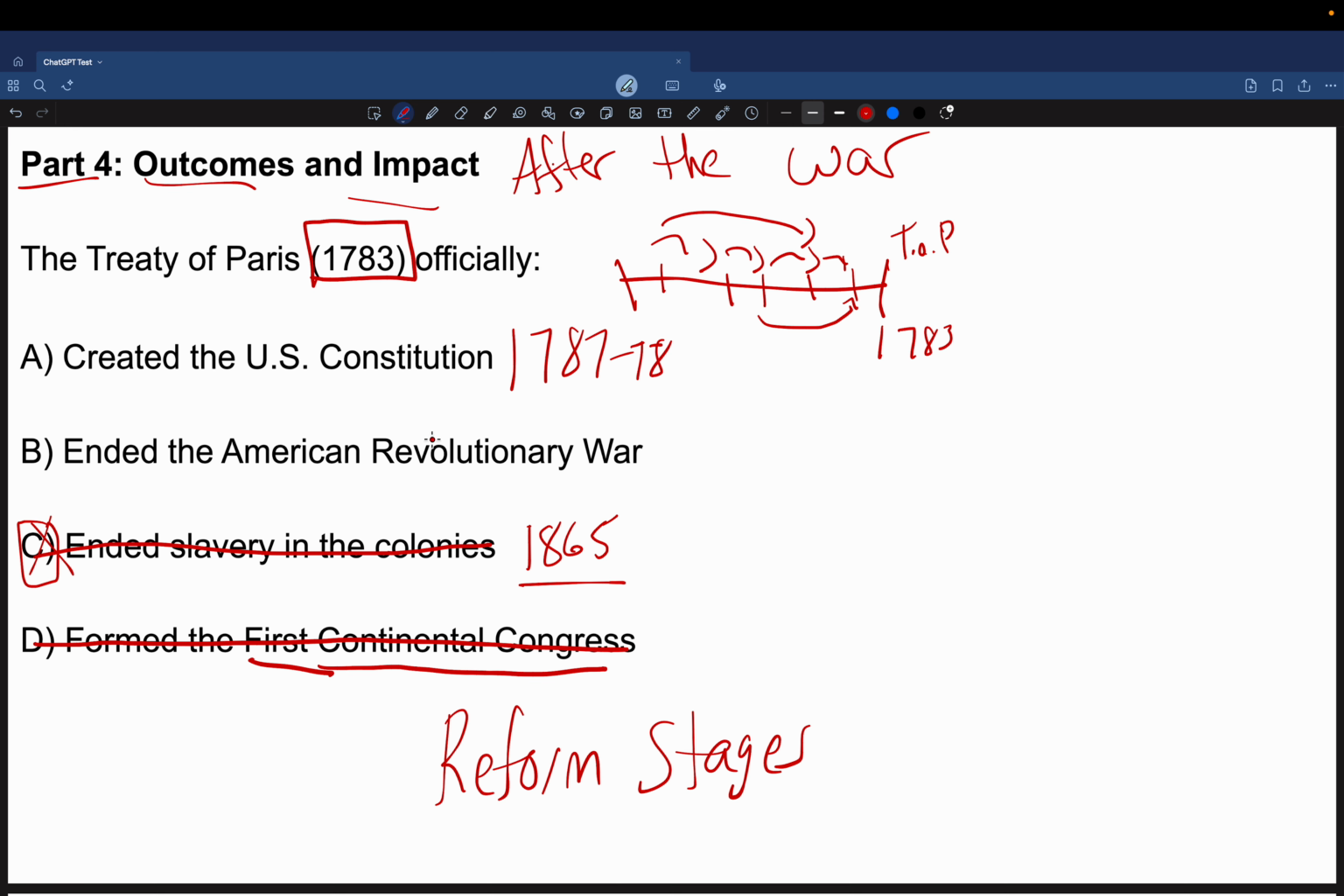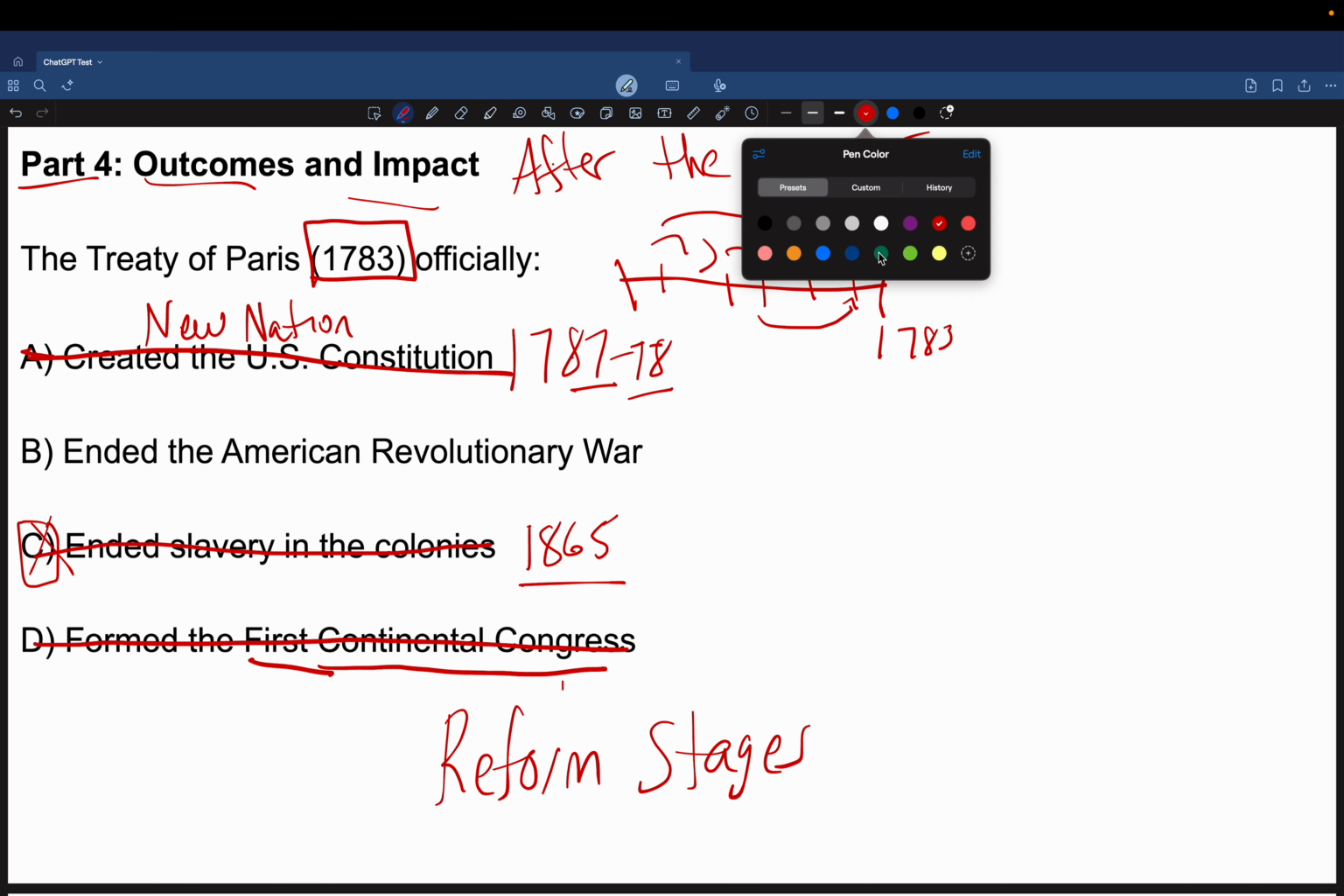So that leaves us with ended the American Revolutionary War and created the Constitution. Well, if I know it's in 1787, 1788, and this is when they become a new nation, they first have to secure their independence and end the war. So this is all after the revolution, and I can rule that out because at some point we need to end the revolution and secure independence, but it has to be before the Constitution is signed, and it has to be after the Continental Congress.